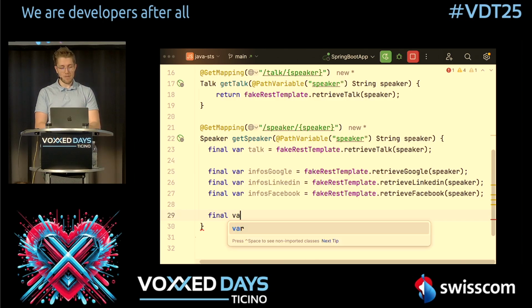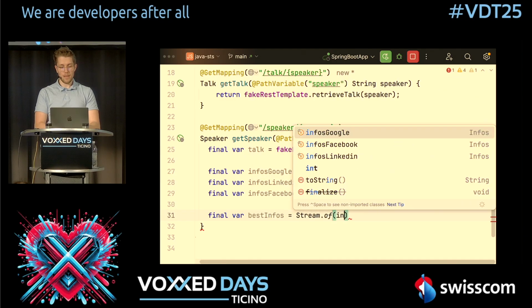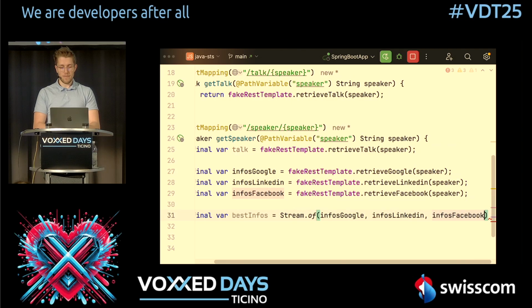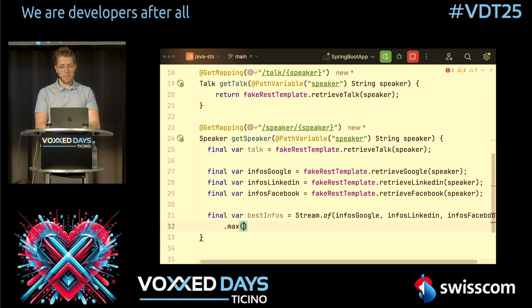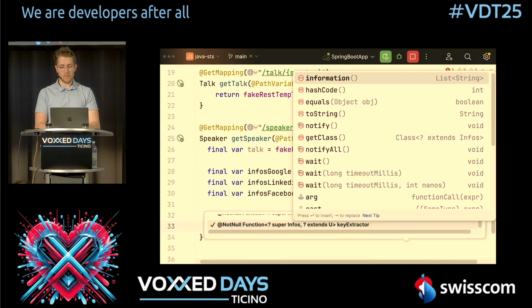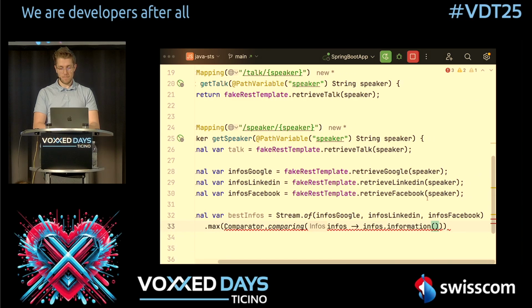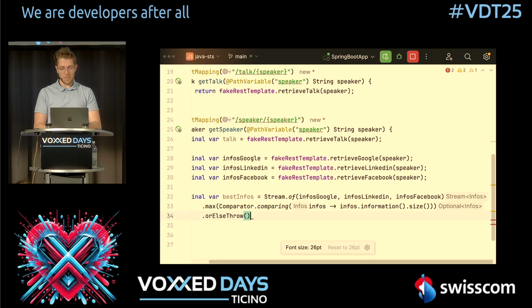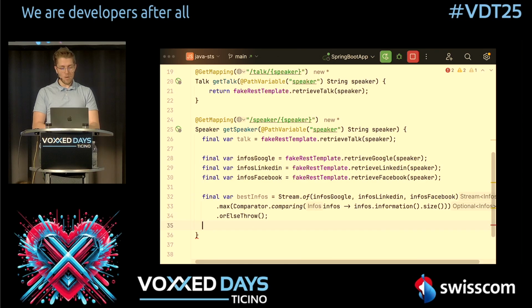So we say we have our final var bestInfos here, and we say stream of infosGoogle, infosLinkedIn, and infosFacebook. And then we use a max to figure out which of the lists is the largest. So we say infos.information.size. And then we say orElseThrow. If there's nothing found, then we throw an error. So now we just return this. We say we have a new Speaker with the talk and bestInfos.